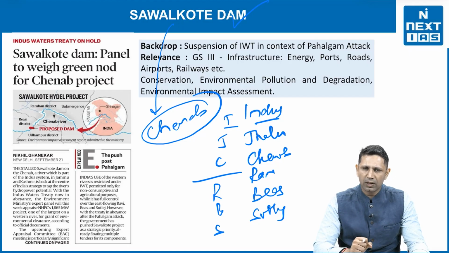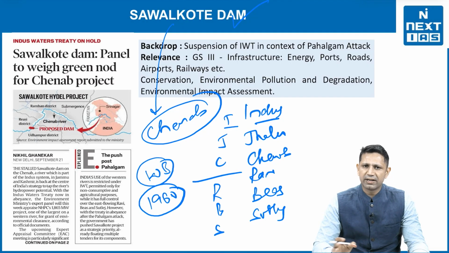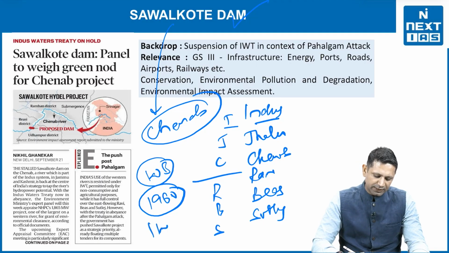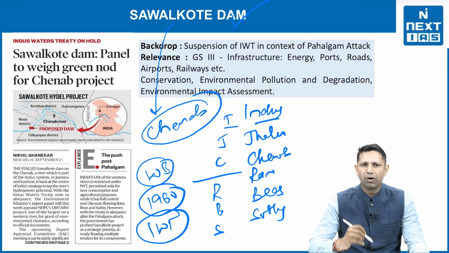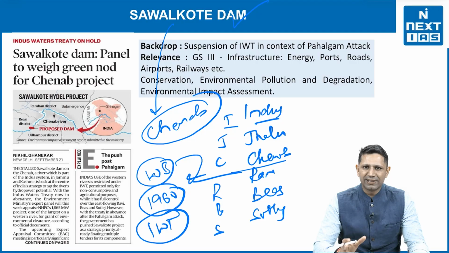दोनों के बीच में divide करना होगा. How we are going to divide that? So in this case, the World Bank in 1960 helped both the countries to divide the water among themselves. And in this context, the Indus Water Treaty was formed. This was agreed upon by India and Pakistan with the help of World Bank. Now this Indus Water Treaty divided the waters among India and Pakistan.